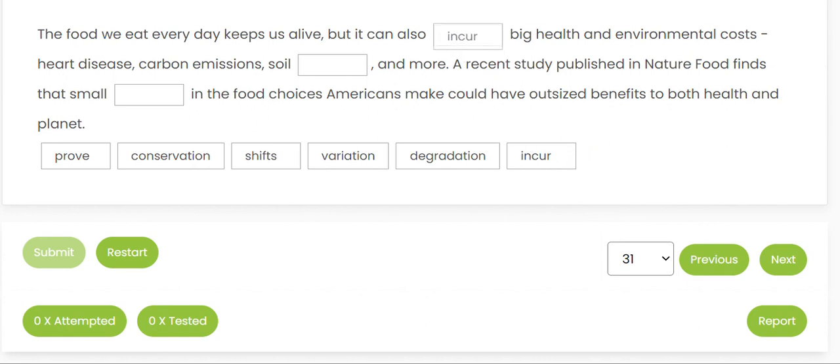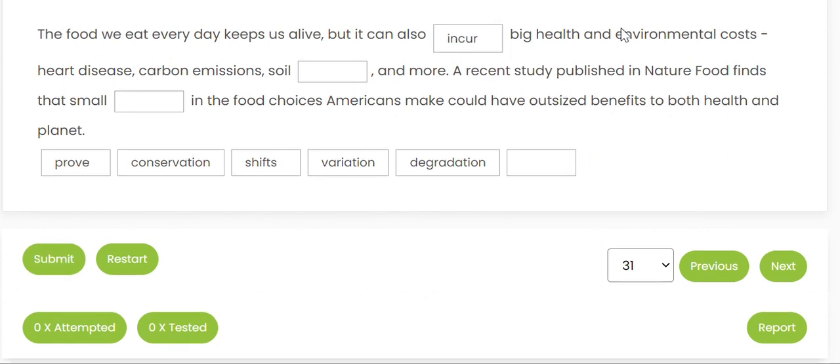Incur is we make expenses. And what are those costs? After the hyphen they're explaining the health costs, which are heart disease, carbon emissions, soil dash and more. So all these are negative things. So any negative thing with soil, they have given us two options: soil conservation and soil degradation. Soil conservation is positive, so we'll go with soil degradation because the other options were negative, so we also go